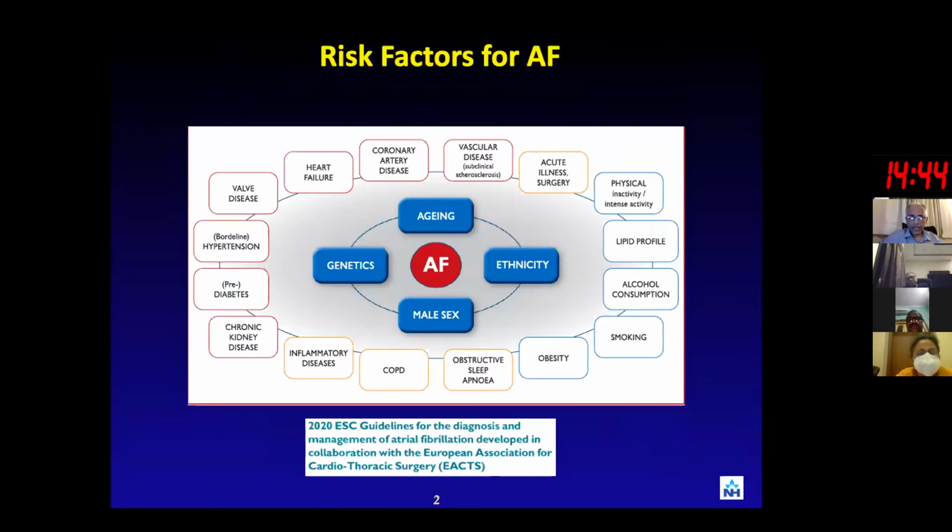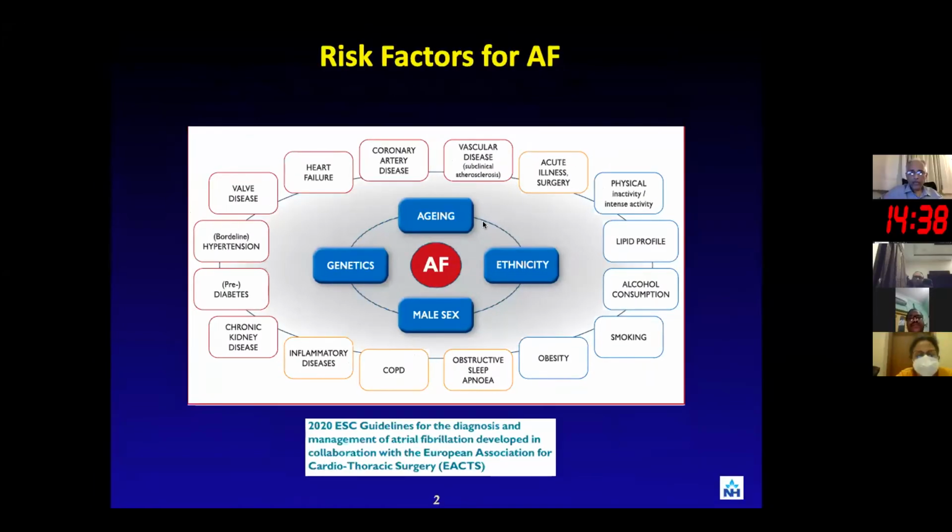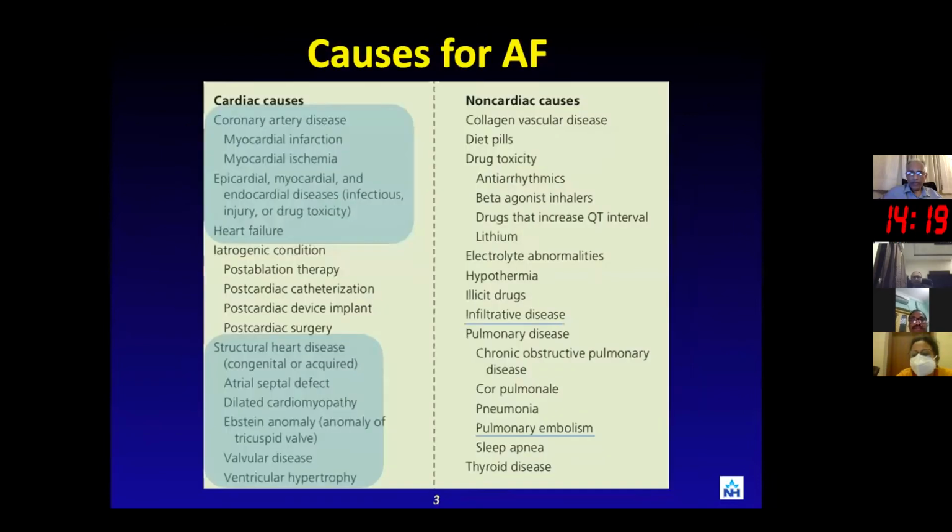This is a nice figure which shows the AF right in the center, and then you have these two orbiters. The inner orbiter is the background of the patients, where you have aging, ethnicity, male sex, and genetics, and then you have the outer circle with these various diseases. This really reflects what atrial fibrillation is all about, with multiple problems and backgrounds.